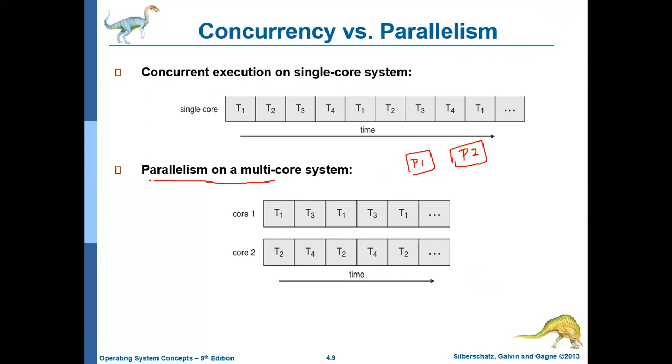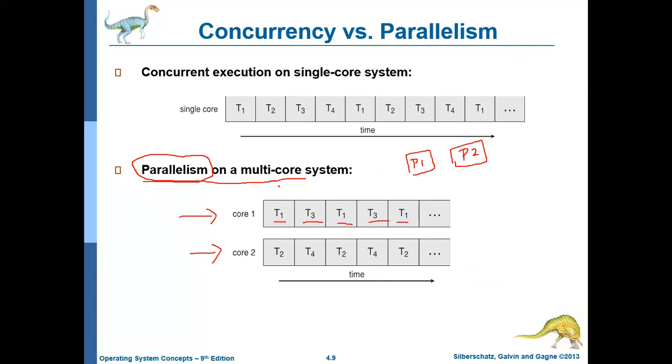So real parallelism means really executing more than one task simultaneously. That is possible only in a multi-core system or in a multi-processing system. That is what this diagram shows. Here you have two cores, core 1 and core 2, and we have four threads, T1, T2, T3 and T4. Core 1 is executing thread 1 and thread 3.